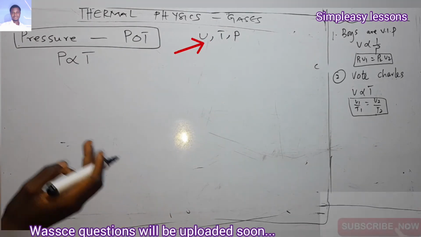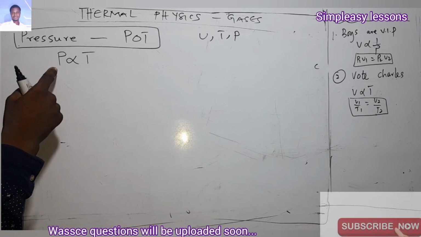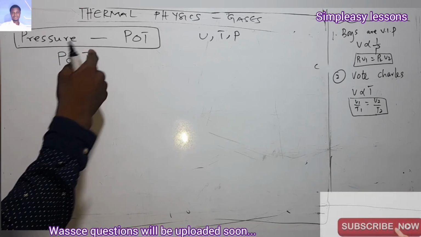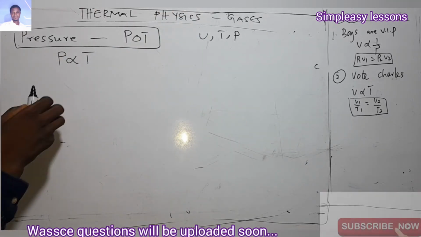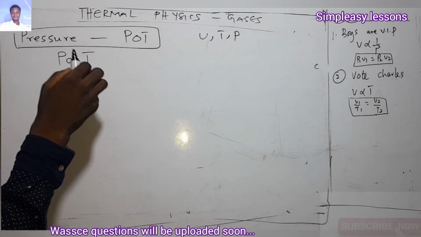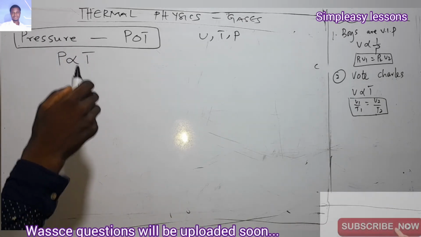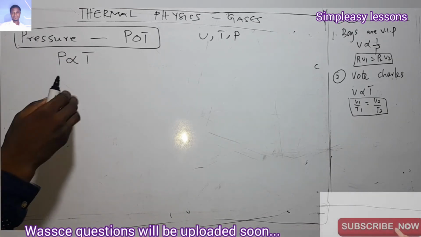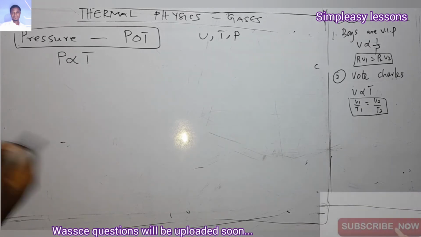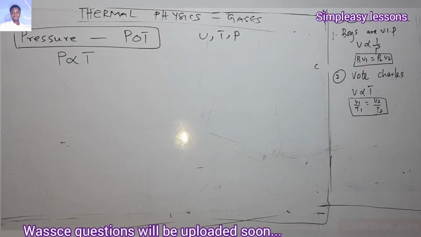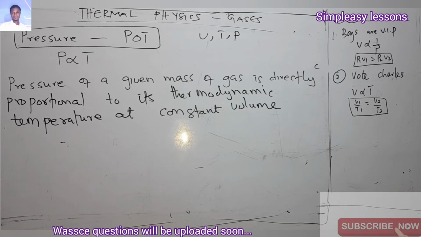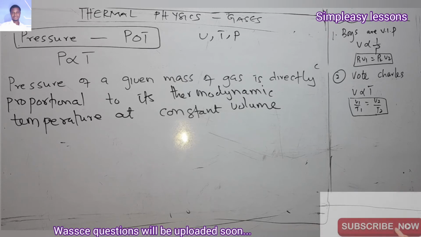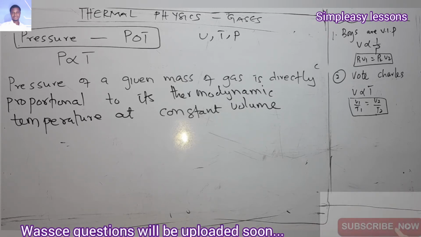The volume is constant. So here we are going to talk about the pressure of a given mass of gas being directly proportional to the thermodynamic temperature at constant volume. Or somebody can say the pressure of a fixed mass of gas at constant volume is directly proportional to its thermodynamic temperature. Have you said it? So that is the pressure law. Remember: pressure law, pressure pot, and that will do for the pressure law.